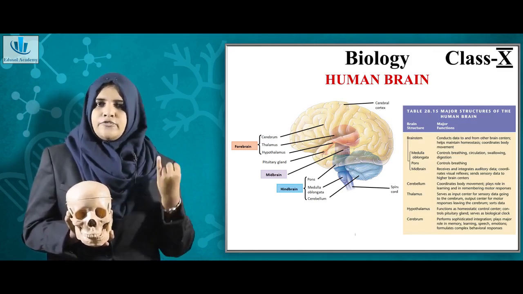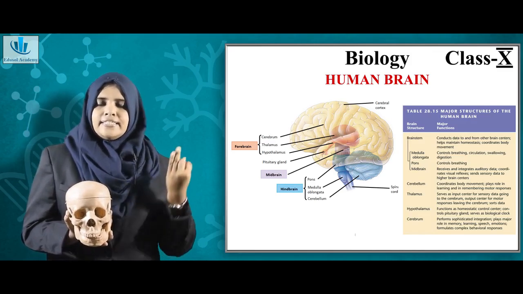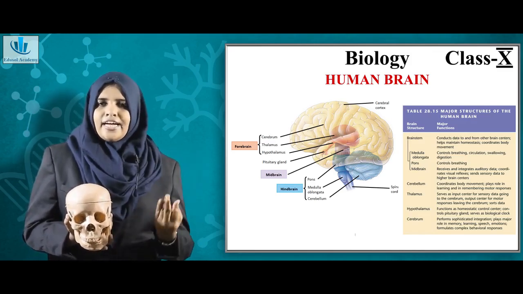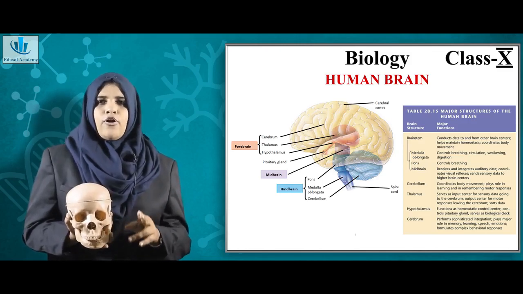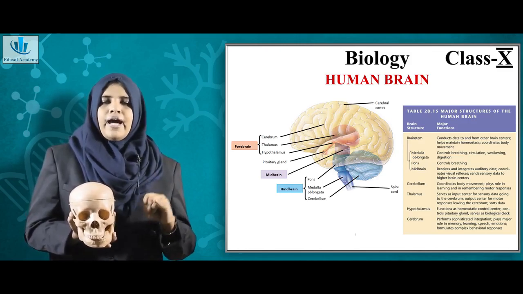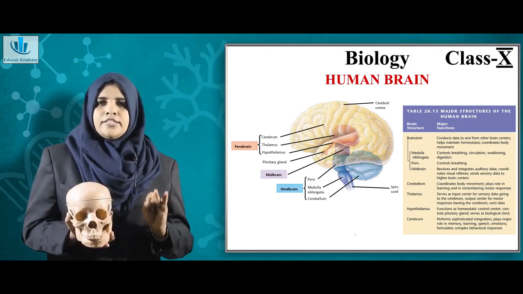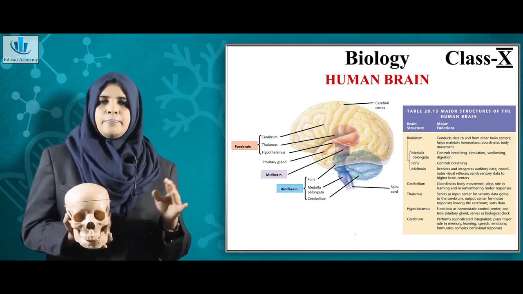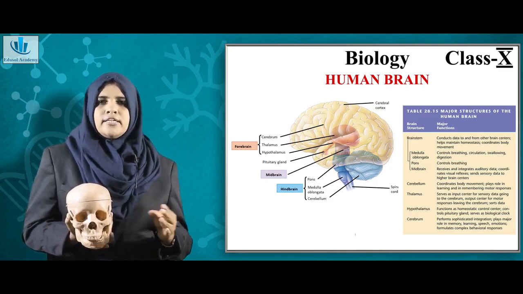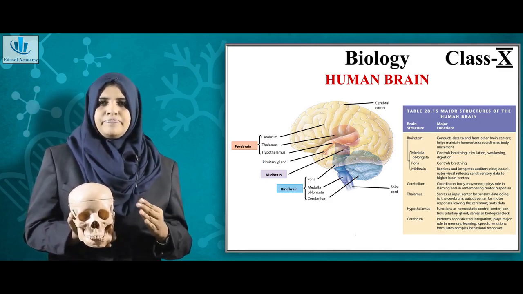The first is the forebrain, then the midbrain, and lastly the hindbrain. The forebrain again consists of the cerebrum and thalamus. The hindbrain has three important structures: pons, medulla and cerebellum.